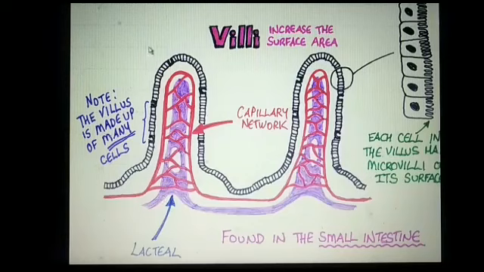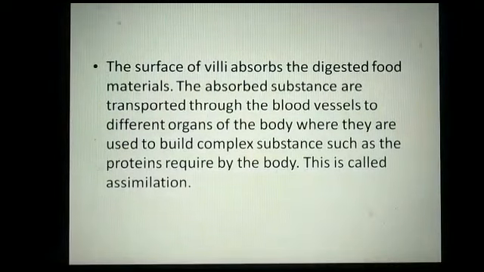Is that clear? The simpler form of food is absorbed by these blood vessels, and with the help of these blood vessels, the substance is transported to different organs of our body, where they are used to build up complex substances. Okay. So the surface of a villi absorbs the digested food material and transports it through the blood vessels to different organs of the body, where they are used to build complex substances such as protein required by the body.